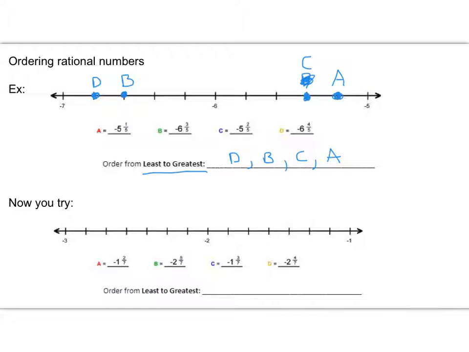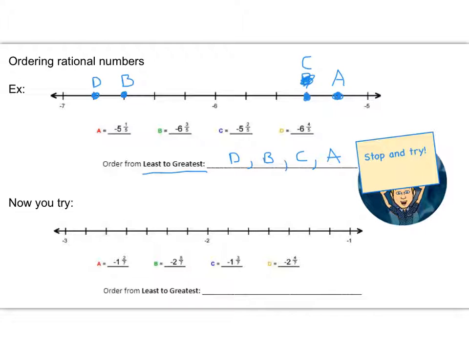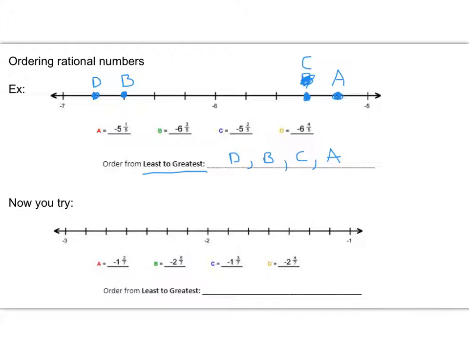Alright. So I'd like you to stop the video and do the same thing for this next problem, and then come back and check the answer to see how you did. Alright, go ahead and check the placements of these letters. Make sure you got the right order. Make sure they are placed in the right position on the number line as well. Alright, once you've checked your answer and fixed any mistakes you might have made, you can go ahead and turn to the next page, please.